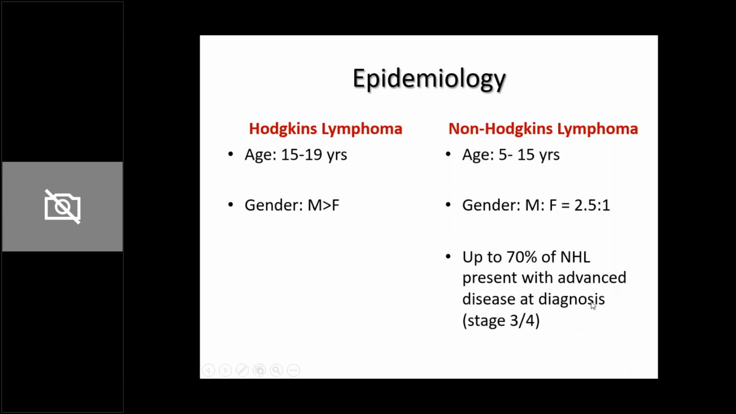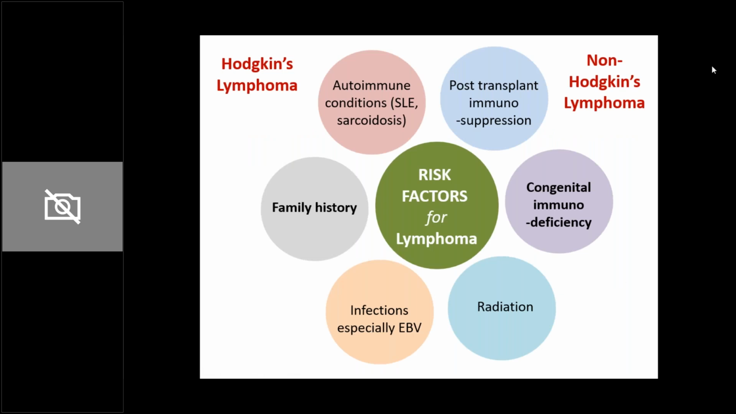There are 4 stages of both Hodgkin's and non-Hodgkin's, and almost 70% of children with non-Hodgkin's lymphoma present to us when they're already in stage 3 and 4, because the symptoms in the initial stages are very non-specific, and probably the parents do not seek help for that. In children, not in adults, non-Hodgkin's lymphoma is a far more aggressive tumor as compared to Hodgkin's lymphoma. Hodgkin's lymphoma has a very good prognosis in children, whereas non-Hodgkin's lymphoma is a very aggressive tumor in children.